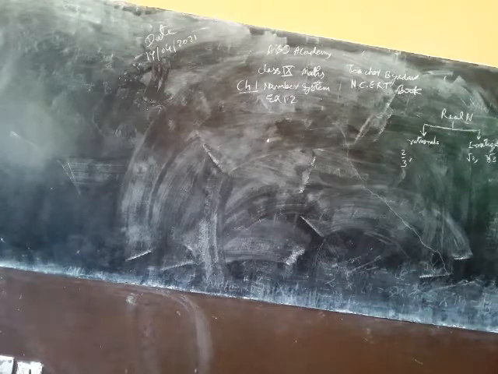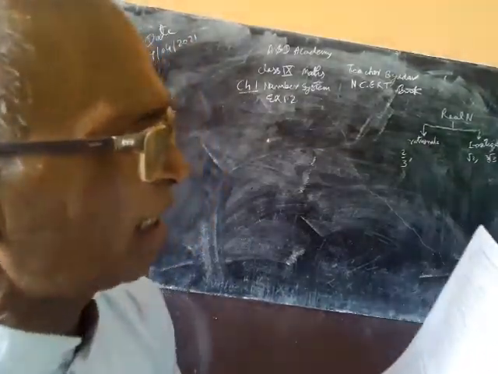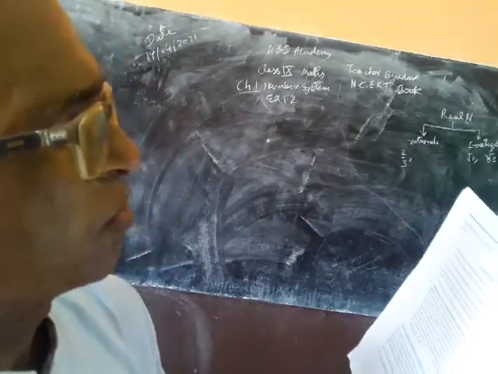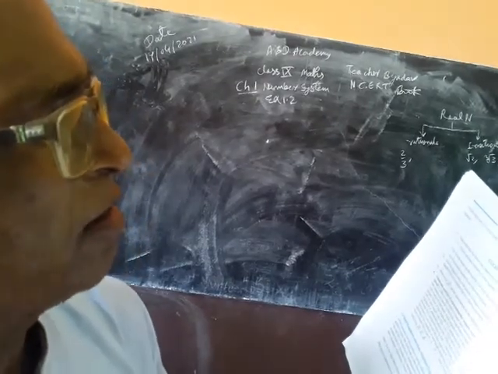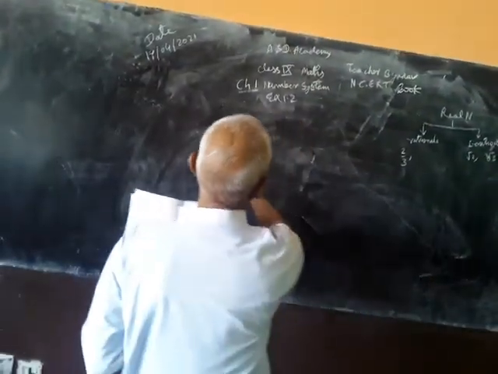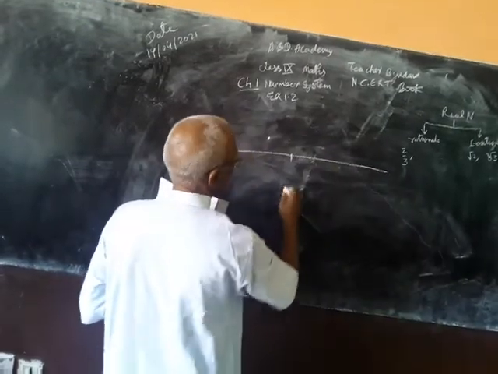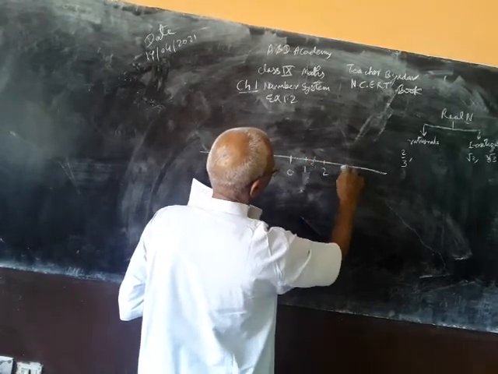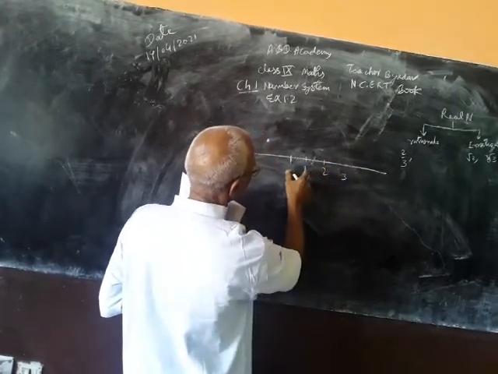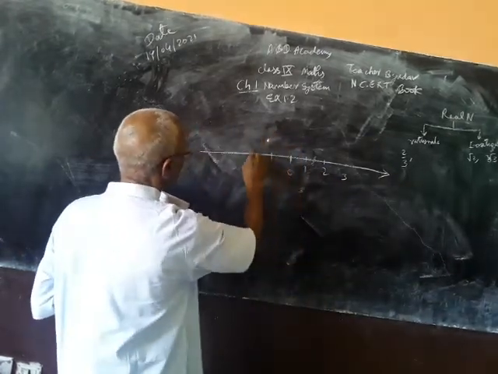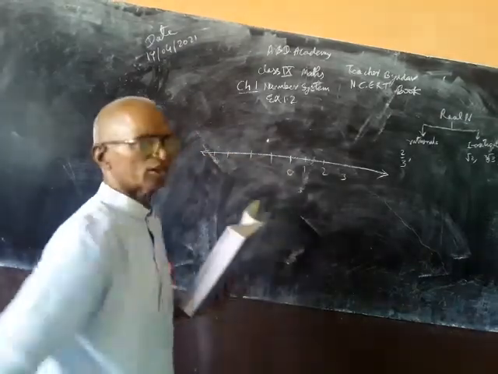Second, every point on the number line is of the form root m, where m is a natural number. It is false because root m, where m is a natural number, will give a positive number, whereas on the number line, here 0, this way 1, 2, 3, and in between numbers between 0, 1, 1, 2, all positives will come this way, but the number line has its negative part also.